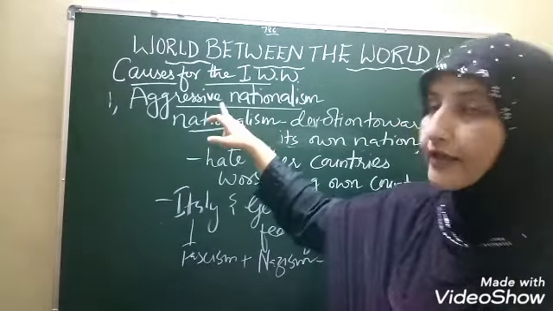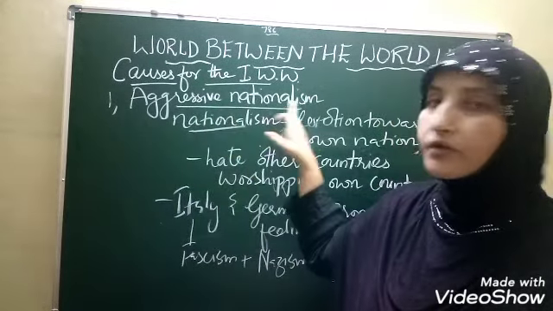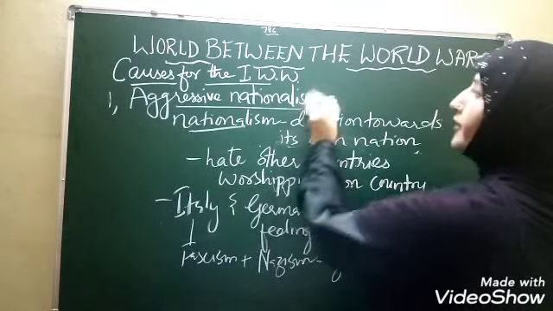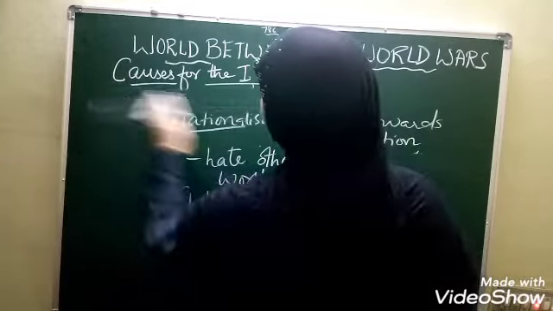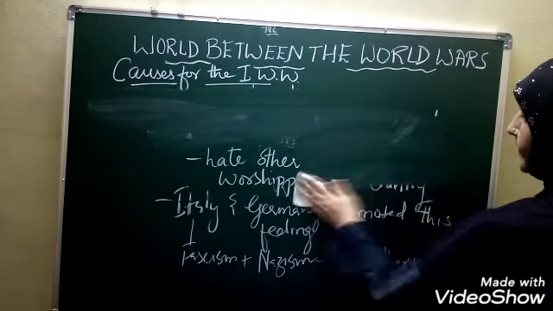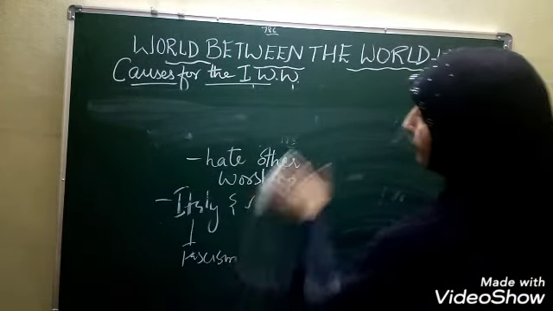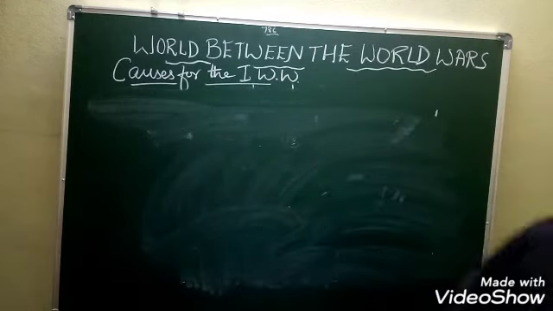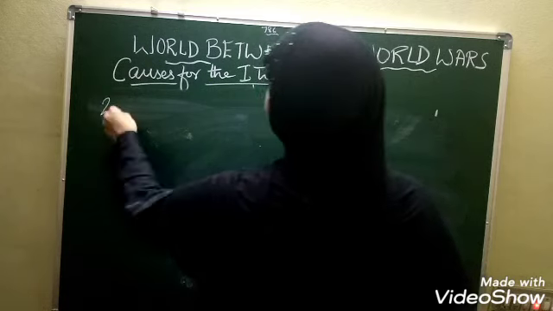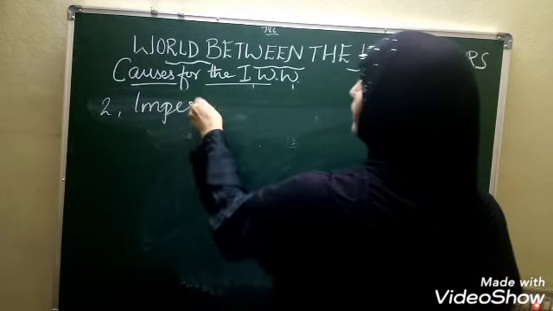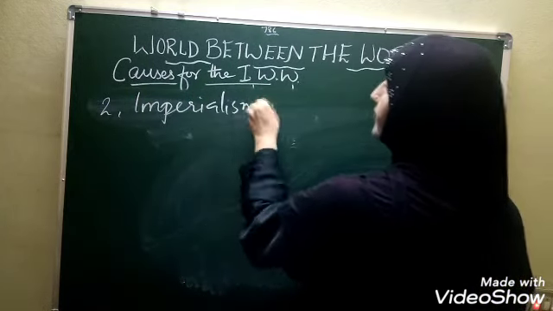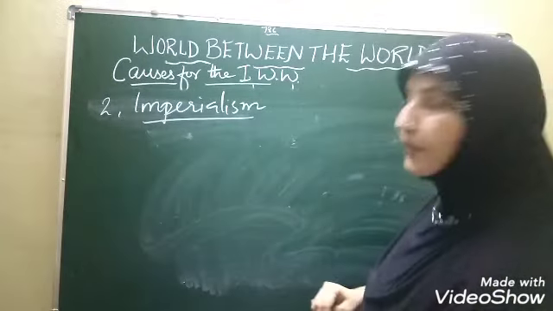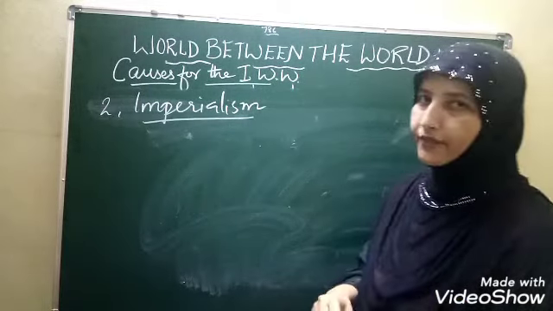So I hope the first cause, aggressive nationalism, is clear to you. Is it clear, children? After aggressive nationalism, what is the second cause? The second cause for the First World War, children, is imperialism. What is imperialism? I hope you have an idea about imperialism.